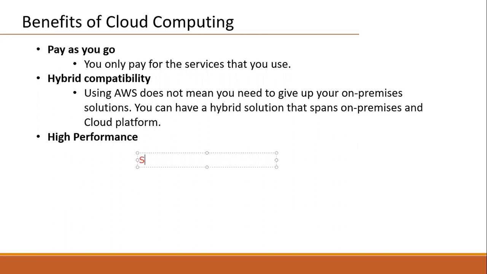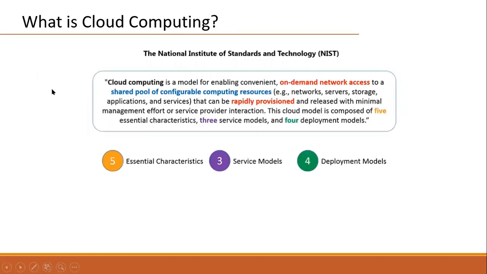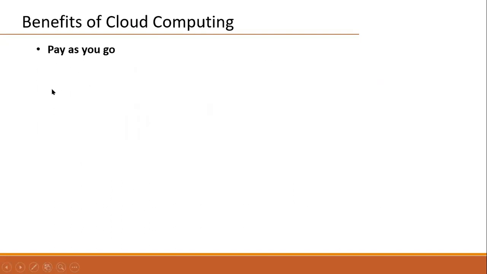For storage they are using normal HDDs, standard SSDs, plus premium SSDs, whose IO throughput is very high. These are very high performance benefits, and Amazon is saying they are upgrading the hardware very frequently. These are the various benefits of cloud computing platforms today.